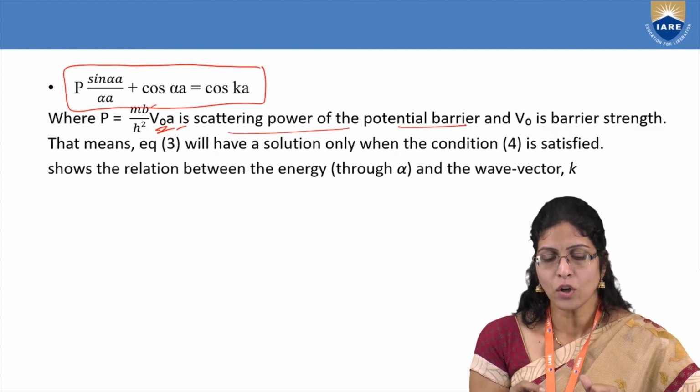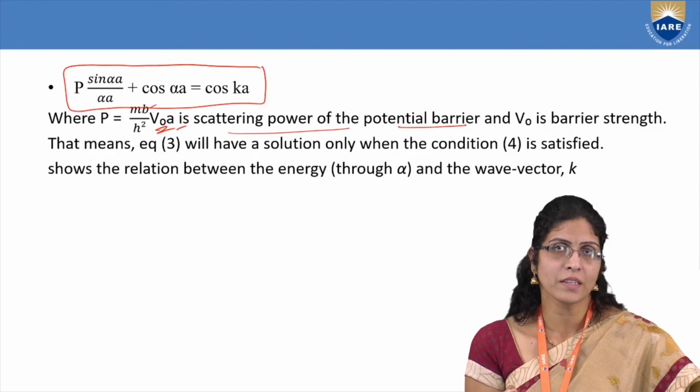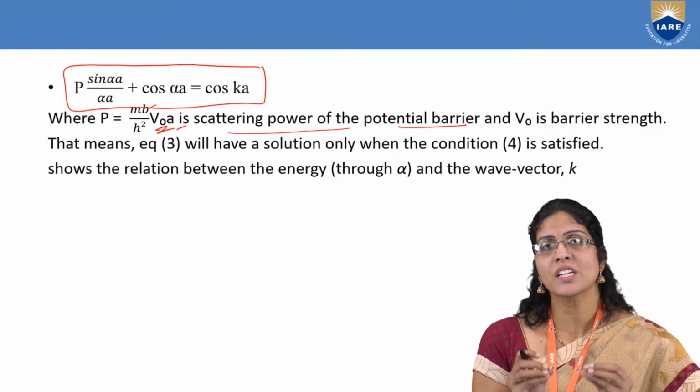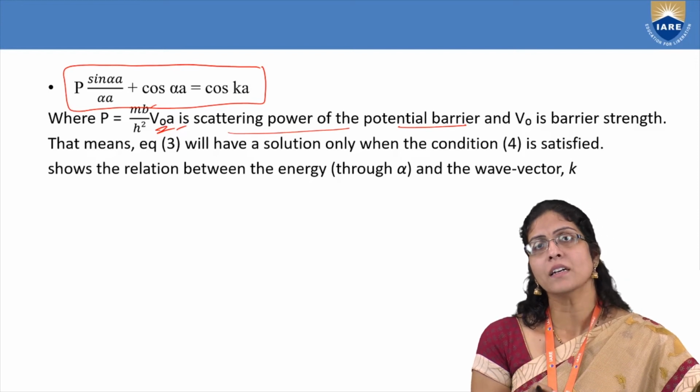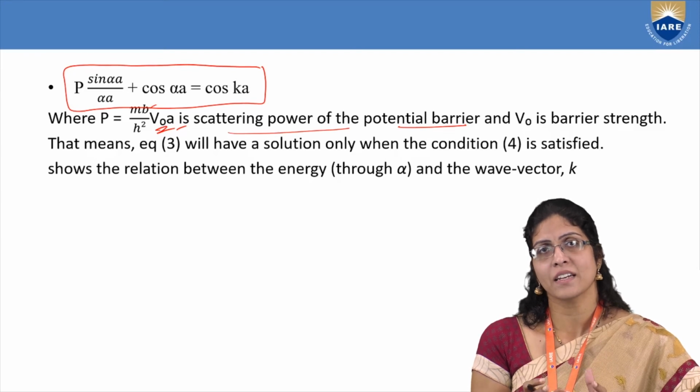Okay, so V0 is nothing but the barrier strength, because that's the potential which is exhibited by the electron in that particular area, which is known as the barrier. Hence, you call it the barrier strength.